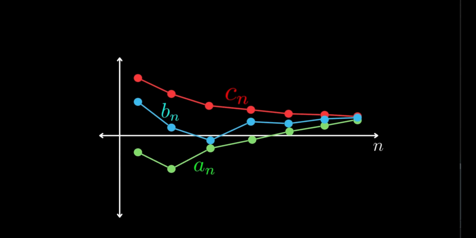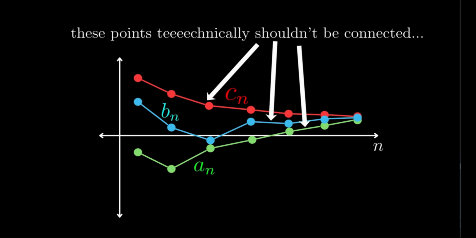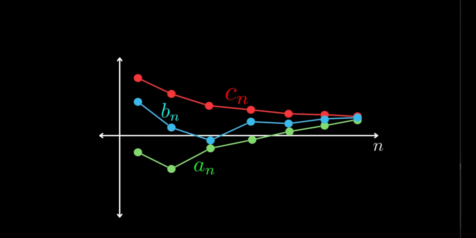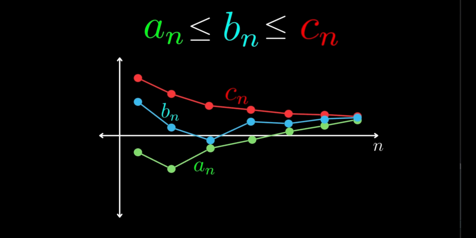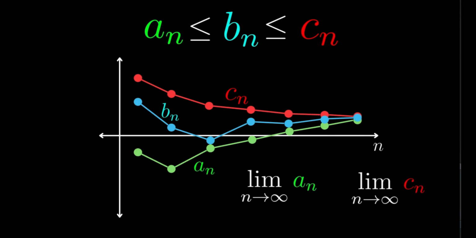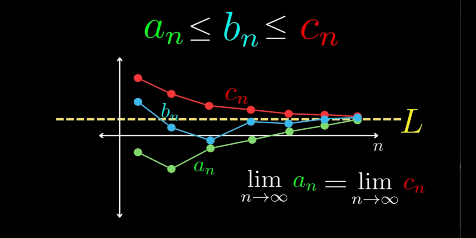Consider this. I have a graph of all three sequences, and I know these are sequences, so in reality, these should just be points or dots, but I've drawn the line just so that the pattern is easier to make out. So here you see that we have this sequence an, which is always smaller or equal to bn, which is always smaller or equal to cn. Now, we assume that the limit as n approaches infinity of an and cn approach the same number. So, what happens to this bn sequence?